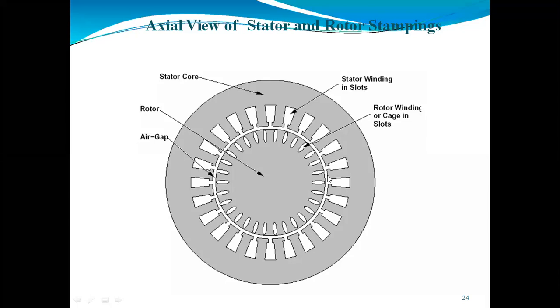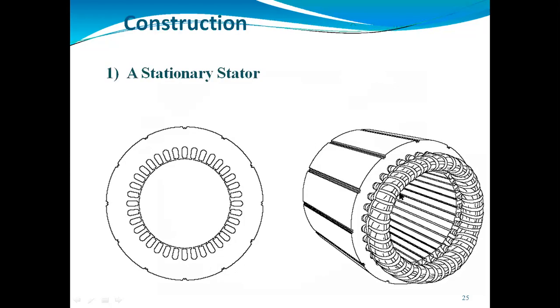Again, if you see the maintenance as compared to the slip ring induction motor, here we are not using the brushes, not using the commutator, and not adding the extra resistor. So it will require less maintenance in the squirrel cage induction motor as compared to the slip ring induction motor. So these are some differences between the slip ring induction motor and the squirrel cage induction motor.